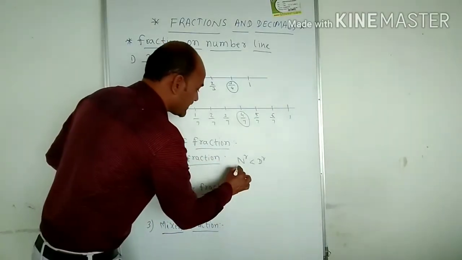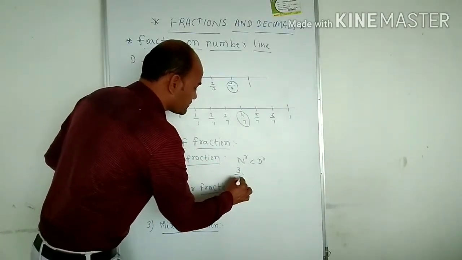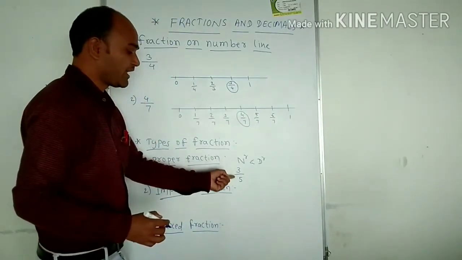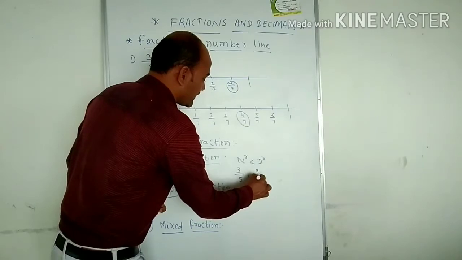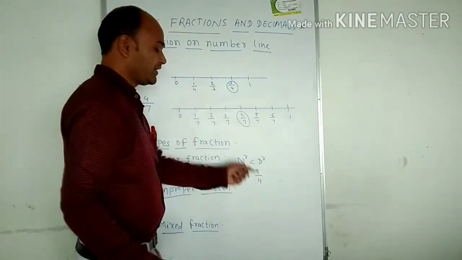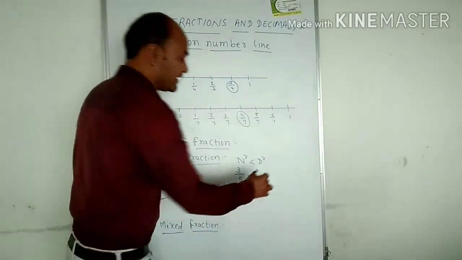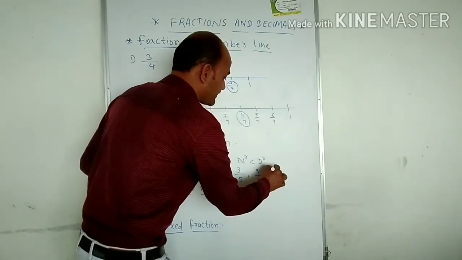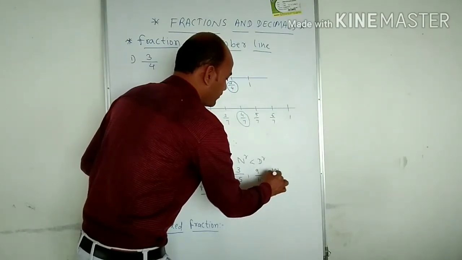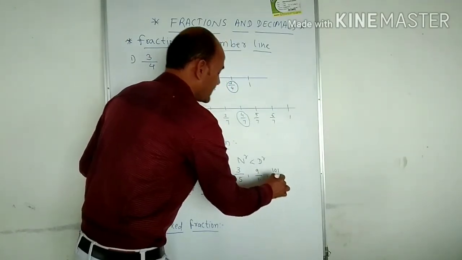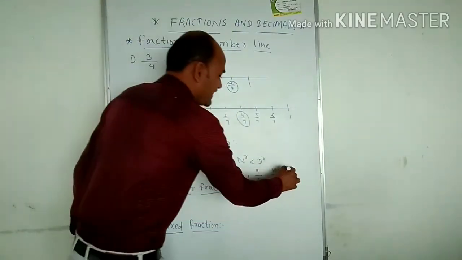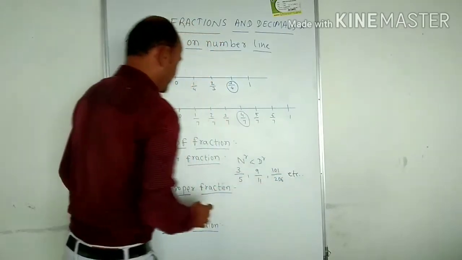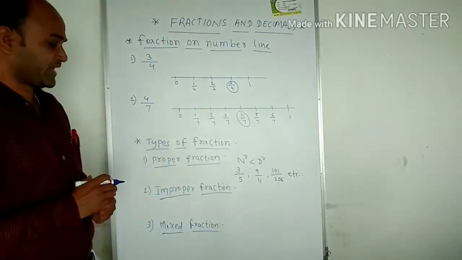For example, the numerator is 3 and the denominator is 5. The numerator is smaller, the denominator is bigger. The next example is 9 upon 11. The numerator is smaller, the denominator is bigger. Likewise we can take 101 upon 206, where the numerator is smaller and the denominator is bigger. Like this we can write many proper fractions.